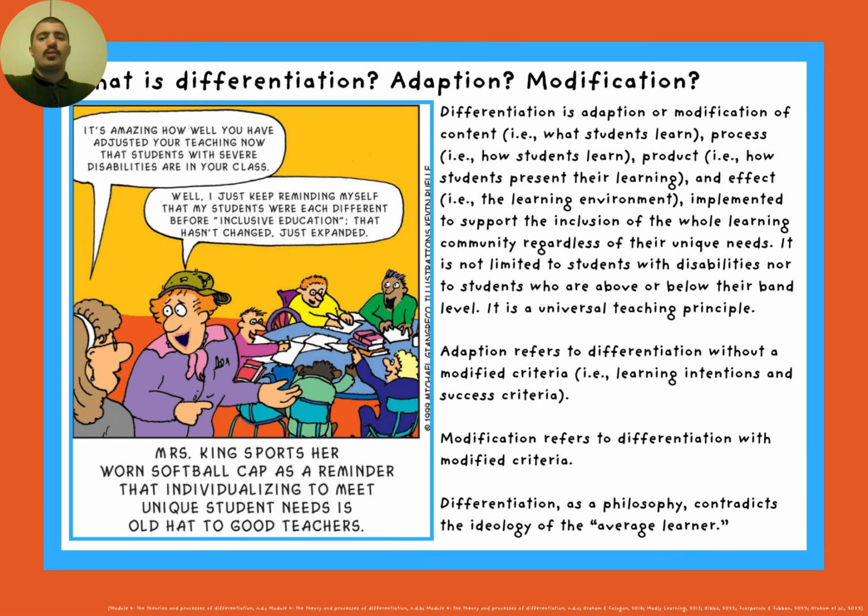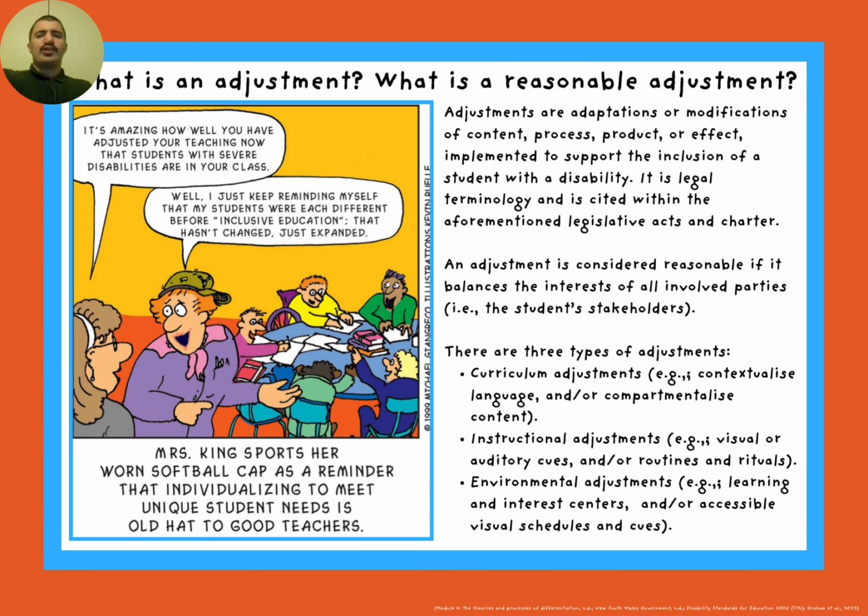Differentiation is adaptation or modification of content, process, product, and effect of a lesson implemented to support the inclusion of all students regardless of their diverse characteristics. Adjustments are adaptations or modifications of the content, process, product, or effect of a lesson implemented to support the inclusion of a student with a disability. An adjustment is considered reasonable if it balances the interests of all parties involved, i.e. the student and stakeholders. There are three types of adjustments: curriculum adjustments, instructional adjustments, and environmental adjustments.